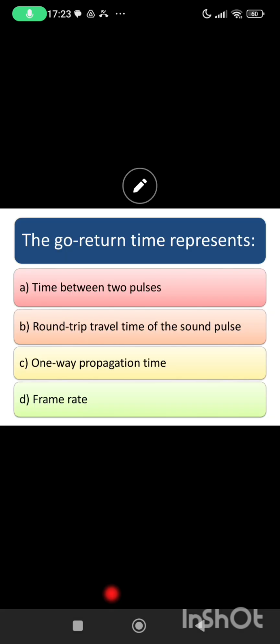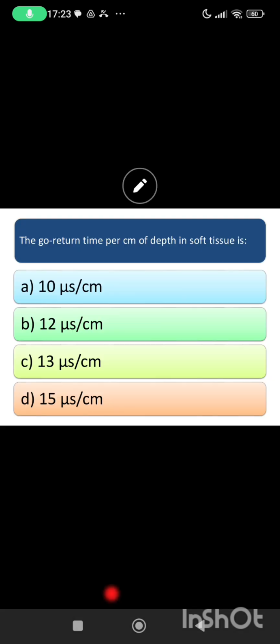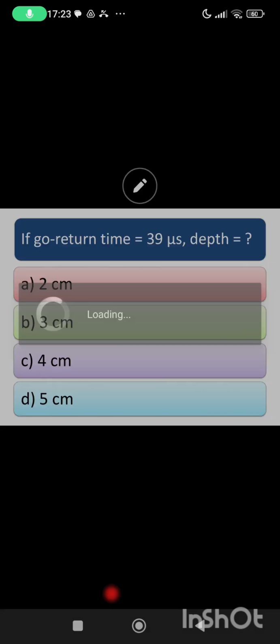Exactly. Good. The go return time represents B, yes, round trip time. The go return time per centimeter of depth in soft tissue is C, yes, 13 microsecond per centimeter.